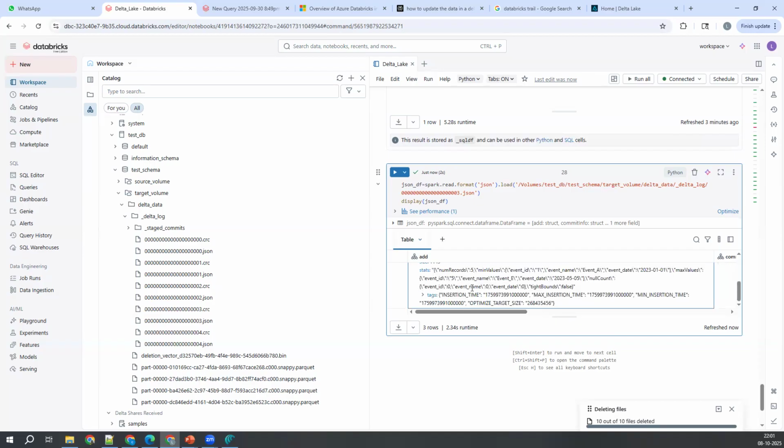See what happened here. When you delete something, it is supposed to delete. I have 3 files, right? 1 to 5 records are there in this file, 6 to 10 records in this file, 11 to 15 records in this file. When I try to read select star from this table, what does it have to do? It should exclude that record and give all other records, right? But in my third file, I have that one also. So what is happening here?